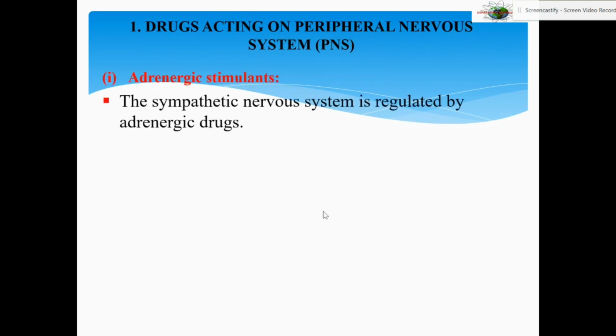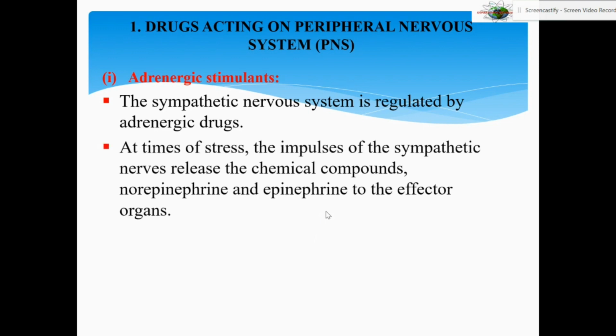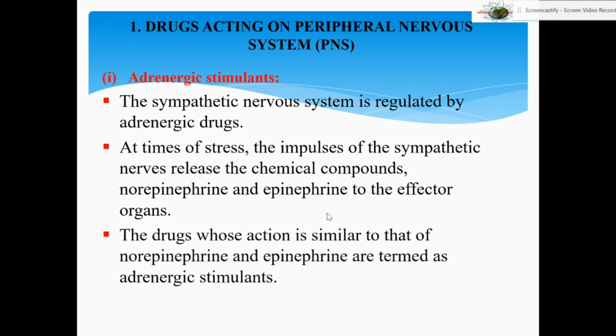Adrenergic stimulants. The sympathetic nervous system is regulated by the adrenergic drugs. At times of stress, the impulses of the sympathetic nerves release the chemical compounds norepinephrine and epinephrine to the effector organs. The drugs whose action is similar to that of norepinephrine and epinephrine are termed as adrenergic stimulants.